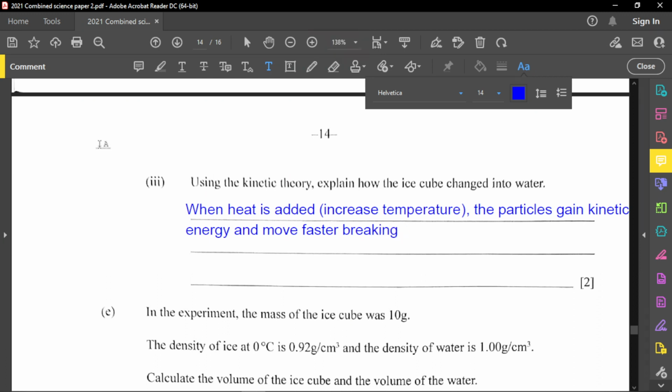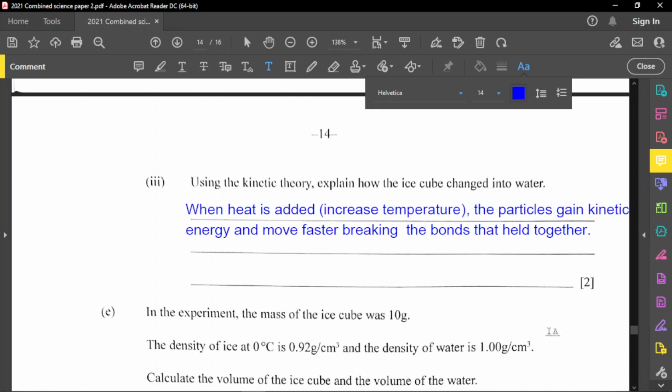Breaking the bonds that held them together. Yep, that would be it. So right there, when heat is added, there's an increase in temperature, and so the particles gain kinetic energy and move faster, breaking the bonds that held them together.